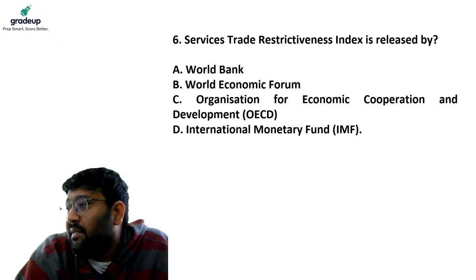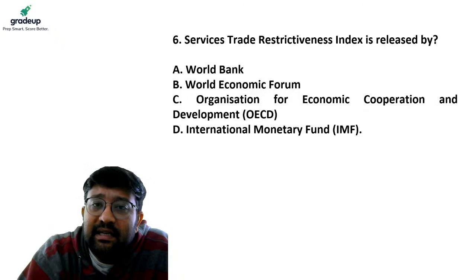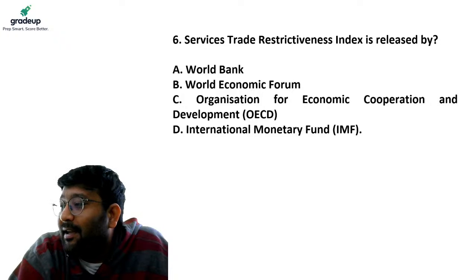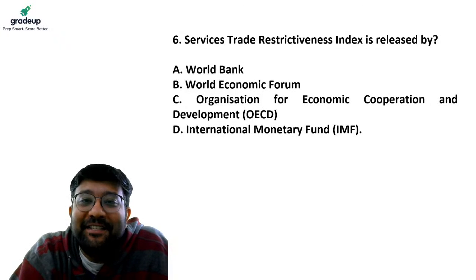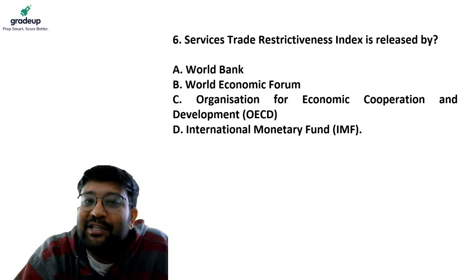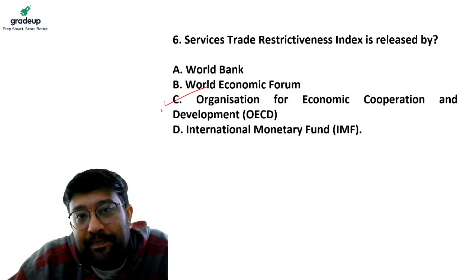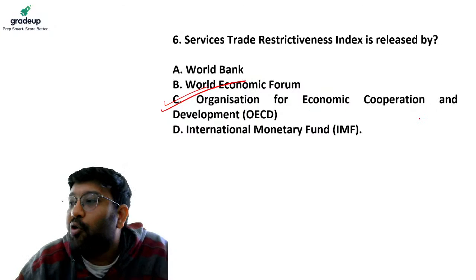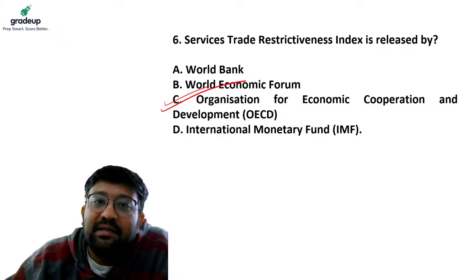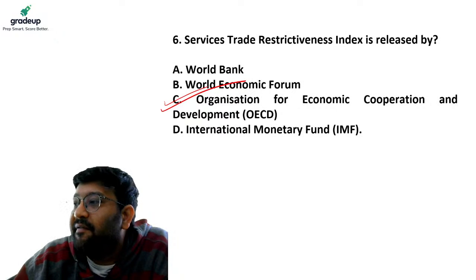Okay. Most of the people I see gave an answer C. Okay, Priyambada, I got it. Your answer is C. So I'll answer your question. The answer to this question is C. The Organization for Economic Cooperation and Development publishes the Services Trade Restrictiveness Index,